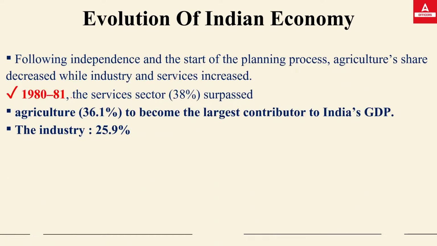Next important thing is that by the year 1981, the agriculture sector was surpassed by the service sector. In 1981, the service sector contribution increased and rose to 38% of the GDP. Agriculture stayed at the second level, at 36.1%.